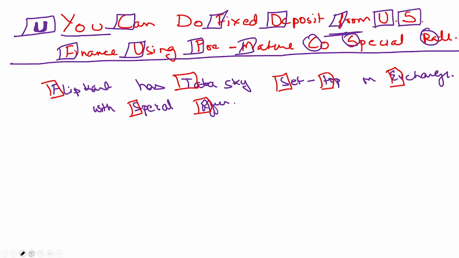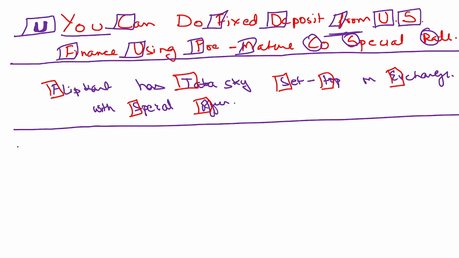Then you have the second one: Flipkart has Tata Sky set top on an exchange with special offer. So this is how by using these types of mnemonics, it becomes easier for the candidate to retain it. If you want to make your own, you can make your own. But it is important for you to at least summarize some way forward so that it becomes easier for you to remember the parts of the constitution.